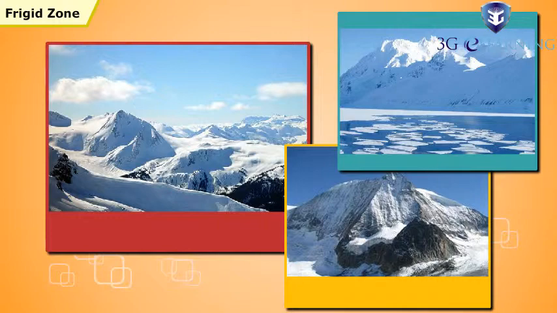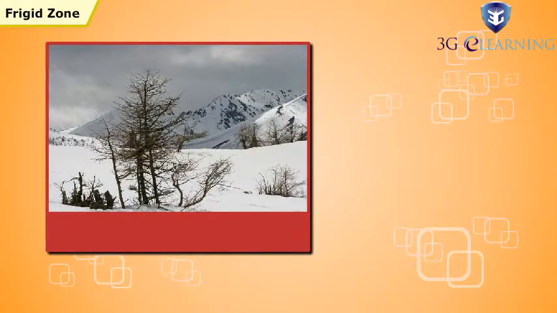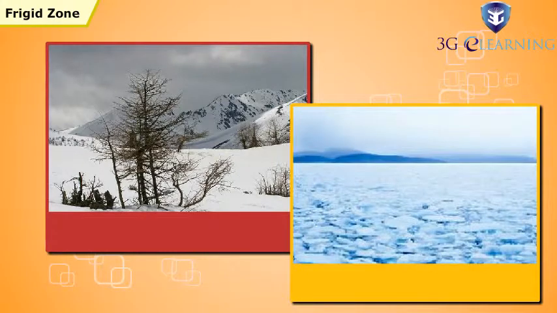The areas in the Frigid Zone experience the midnight sun and the polar nights. These regions are covered in snow for most parts of the year. Russia, Iceland, Scandinavia, Antarctica and Arctic regions are part of the Frigid Zone.